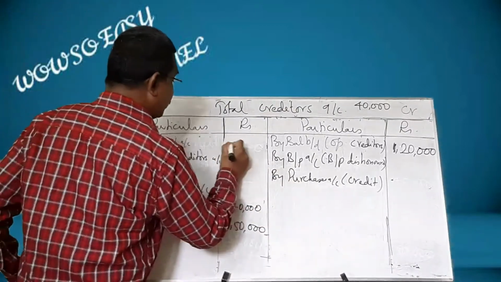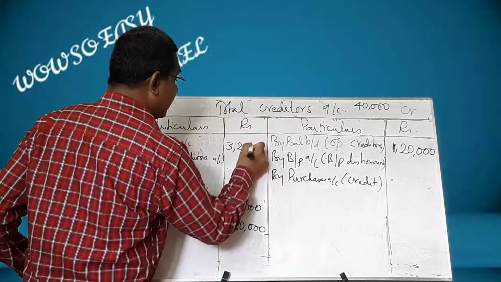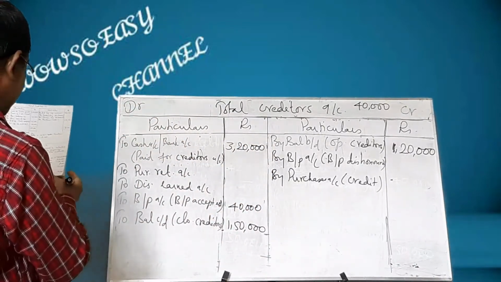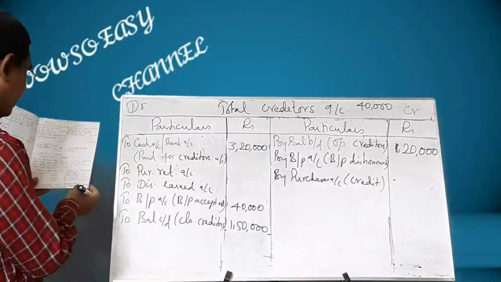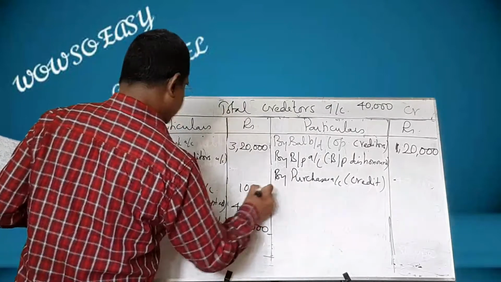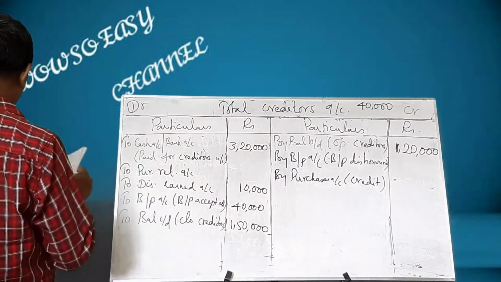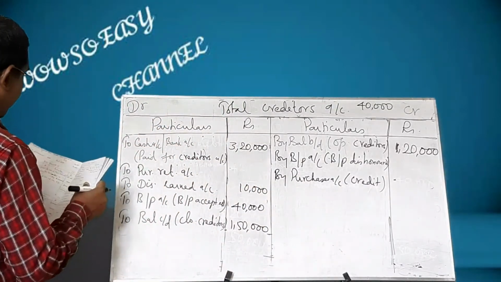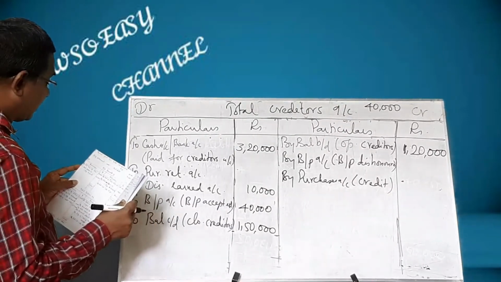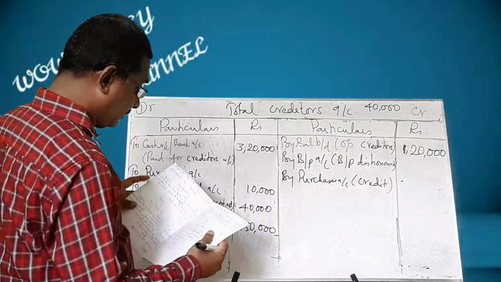This is cash paid to creditors, that comes to 3,20,000. And discount allowed by suppliers, that is a discount received, that comes to 10,000. And then payments against bills payable, cash received for bills receivable, bills receivable dishonor, bad debts, that will not come here.